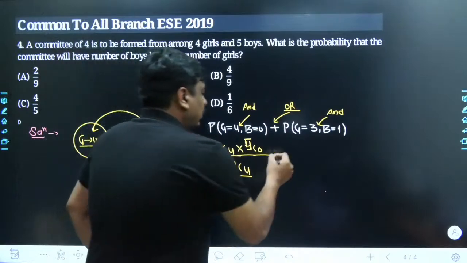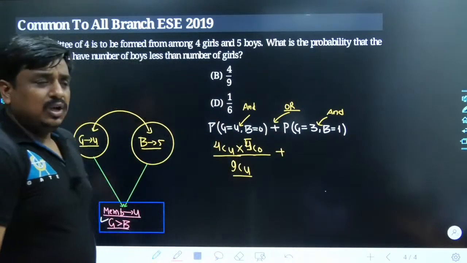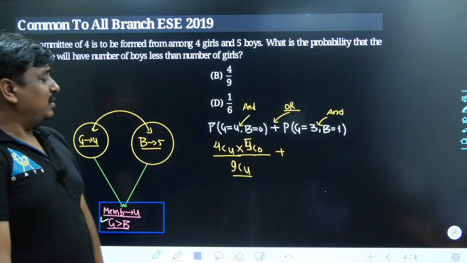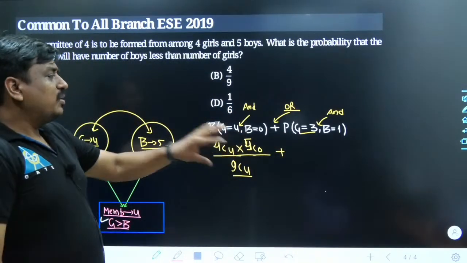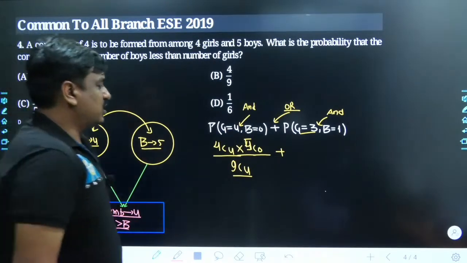Similarly, if we go ahead, the OR would be replaced with the addition sign in mathematics. Now you have to select 3 girls out of the 4 girls we have.